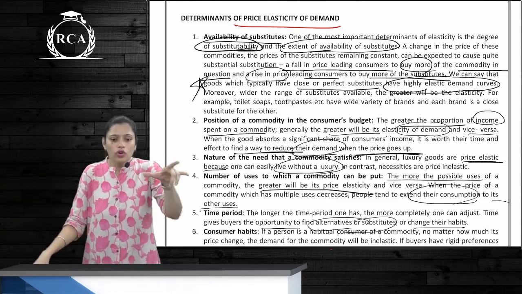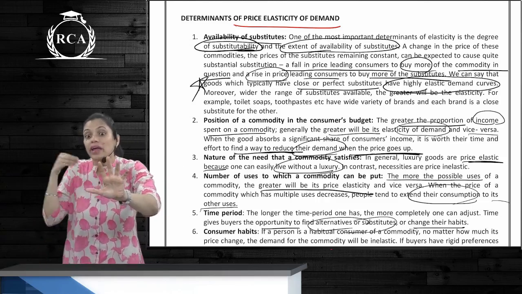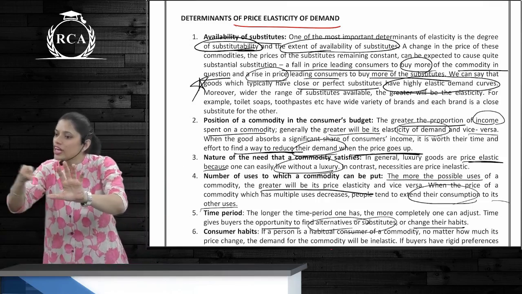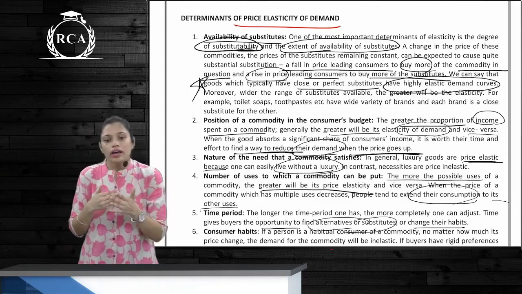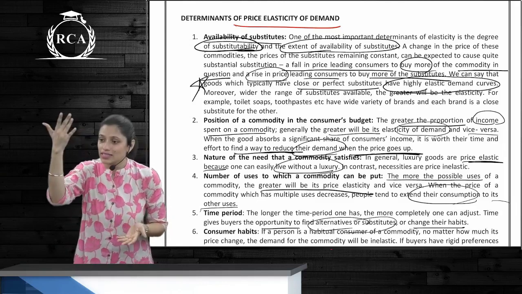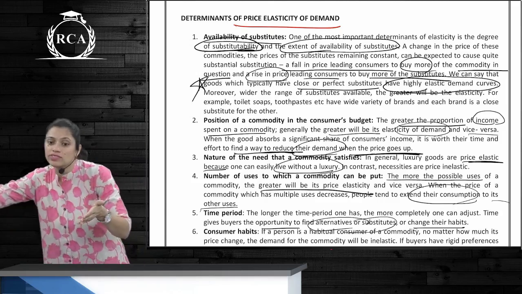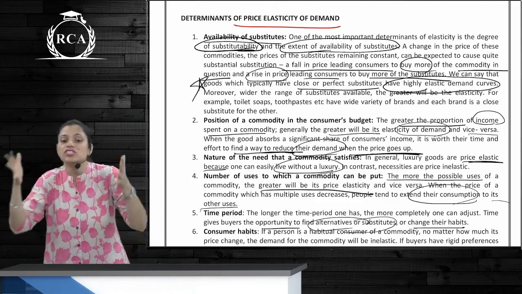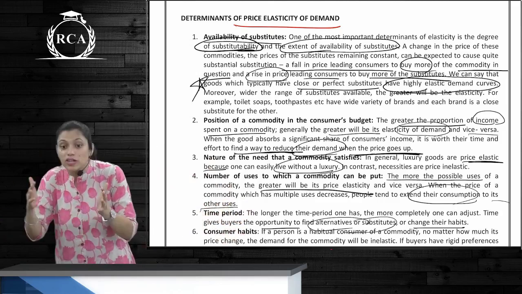And when you know that this is a huge part of my budget, I will make an effort to change the impact of that on my spending. How? We spoke about rent. If rent of a particular place has increased, okay, I have to pay it, but I will look for an alternative solution in the meantime because it's a huge amount of money. So is it elastic? Yes, because I'm looking for a change.